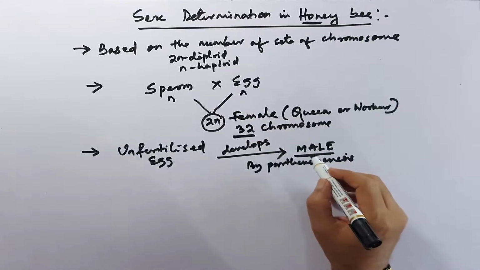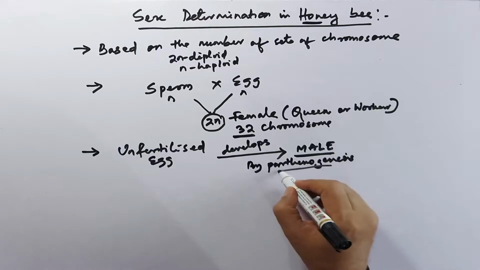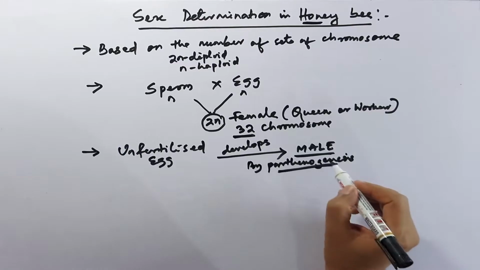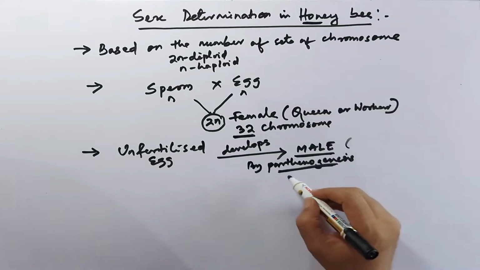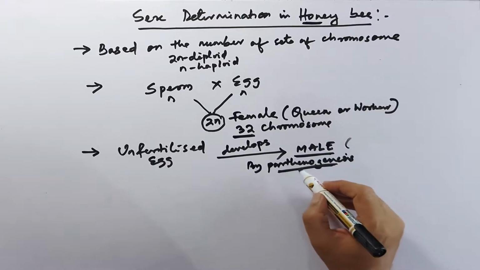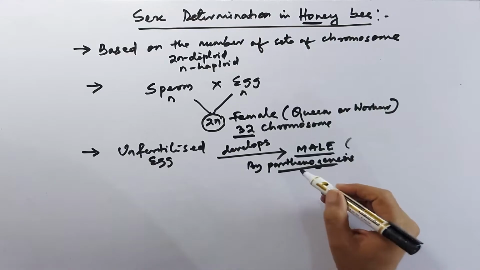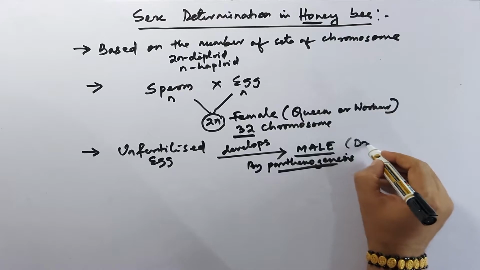So the male is produced by means of parthenogenesis. This is the process where the development of the embryo occurs without fertilization, and the male is also called drone.